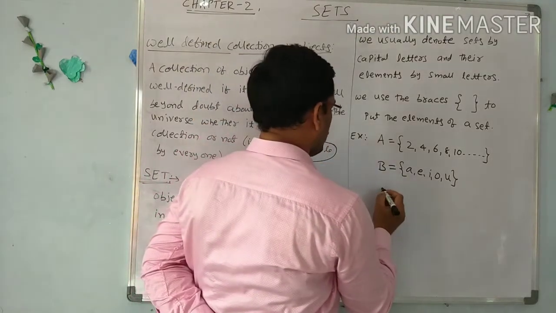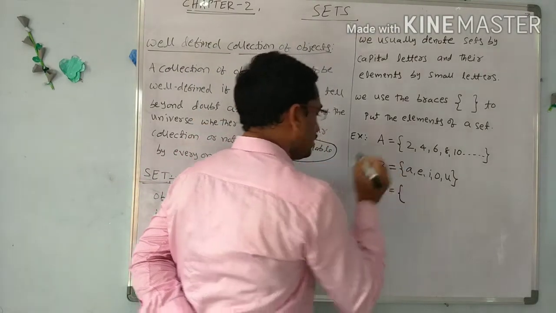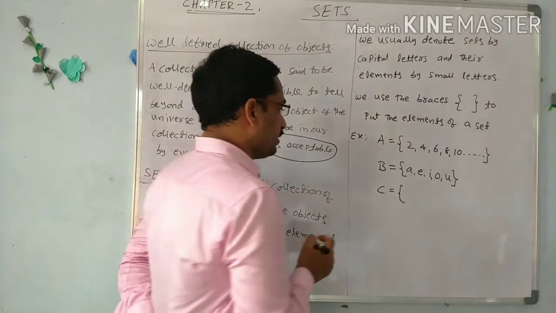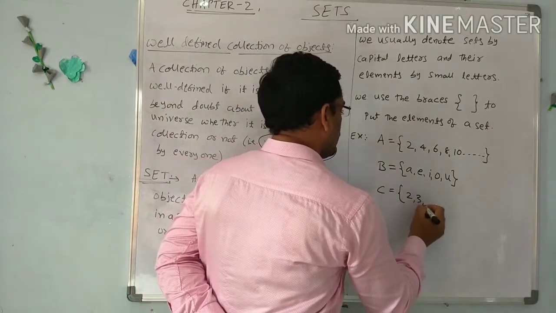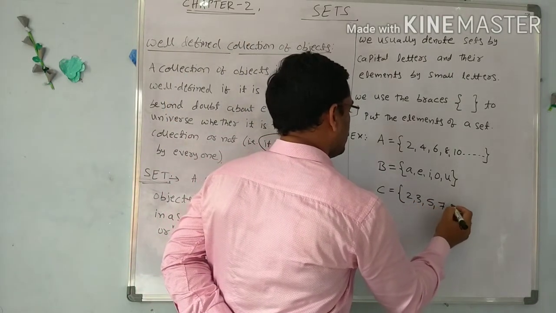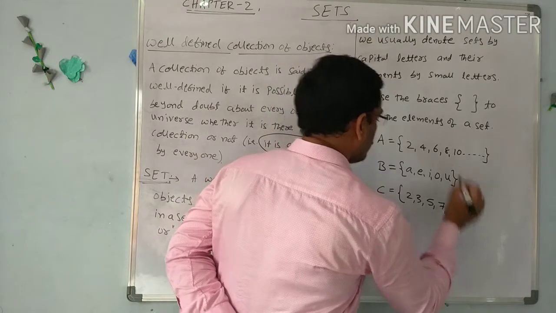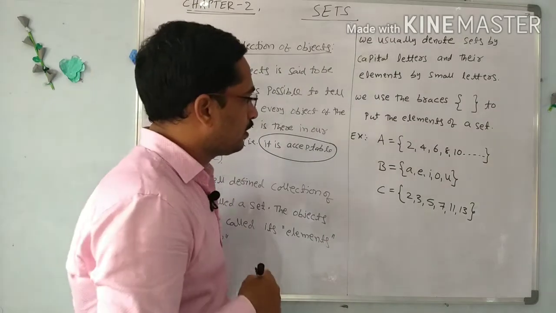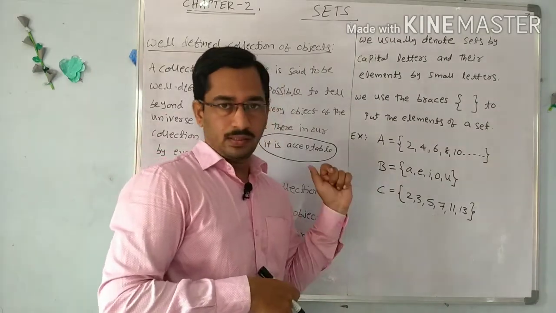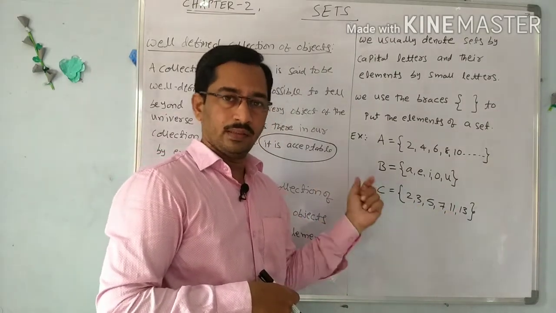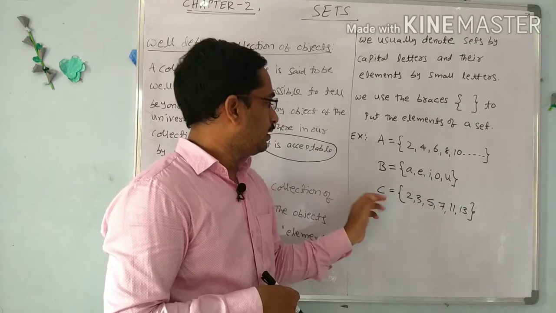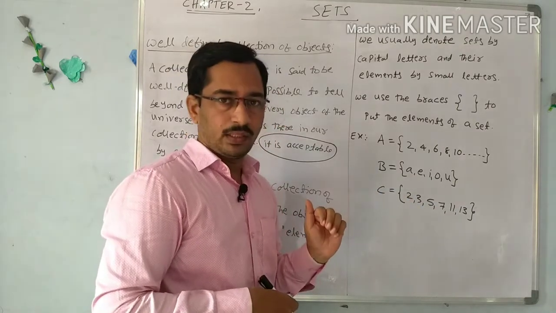Now I am taking one more set, C: 2, 3, 5, 7, 11, next 13. So what are these? These are the prime numbers less than 15. So this is also acceptable by everyone.